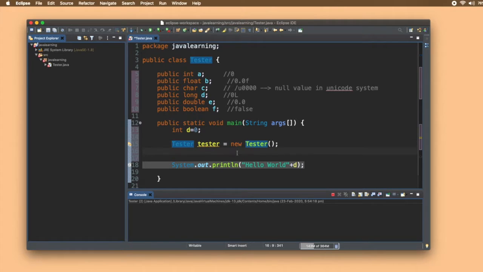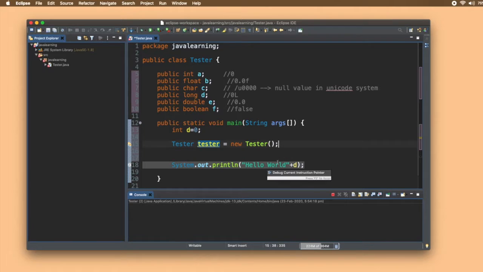Now let's understand what is the function of new. New is a keyword reserved by the JVM. Whenever this line is executed, using this new keyword, a new memory location will be given to this tester variable. As soon as this constructor is called, that is, this portion is executed, default values will be automatically given to these variables.